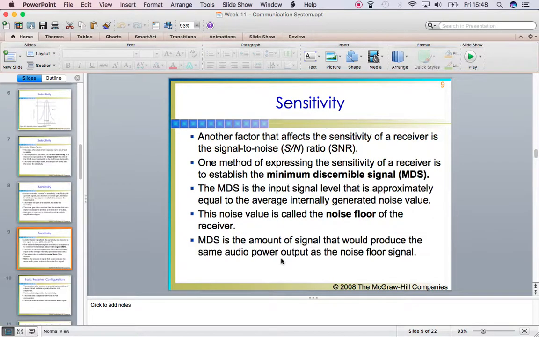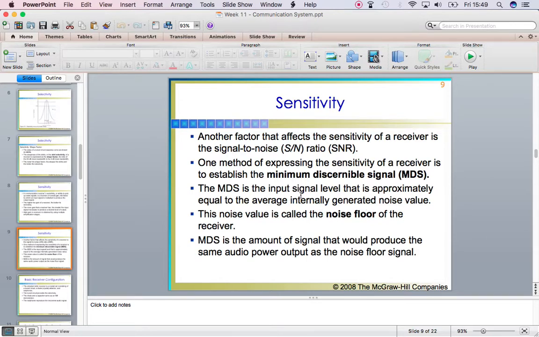So another factor of the sensitivity is the signal to noise ratio, and in order to express the sensitivity of the receiver, we can also establish this terminology, which is the minimum discernible signal, which is basically the noise floor, and it is the input signal level that is approximately equal to the average internally generated noise value.